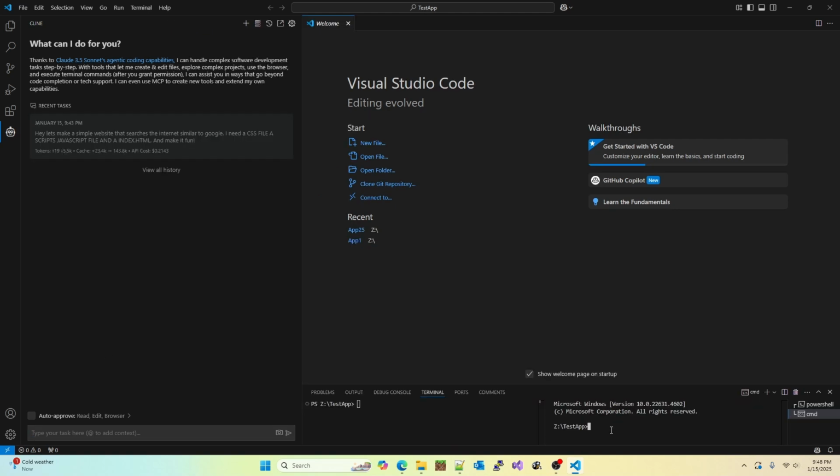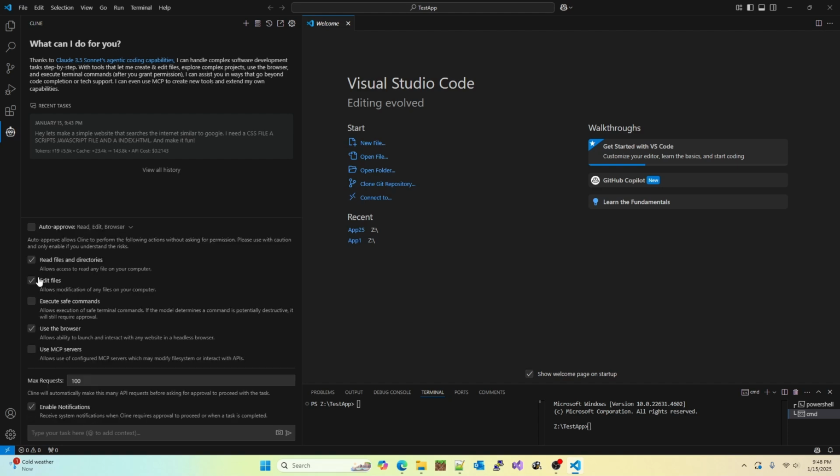Okay. Then in our Cline, where it says auto approve here, we click beside it where the read, edit, browse, and select what options we want. Do we want it to be able to read and edit directories? I want it to, yes. Save commands, up to you. Use the browser, sure. These two I'll leave unchecked, and that's that.